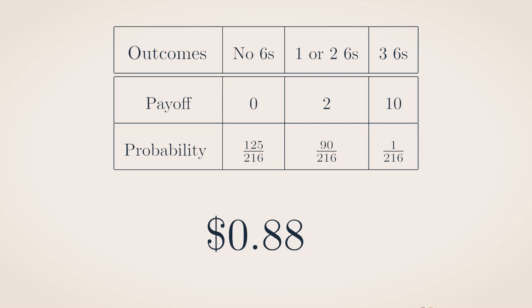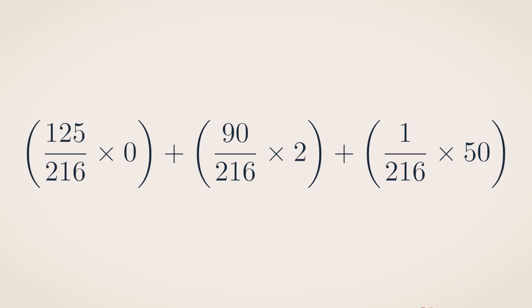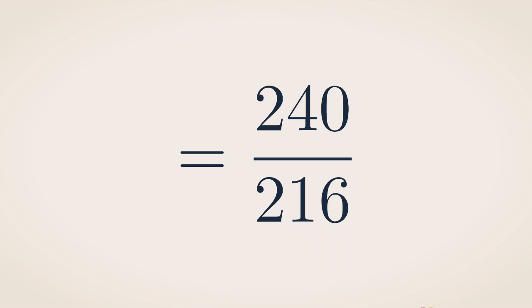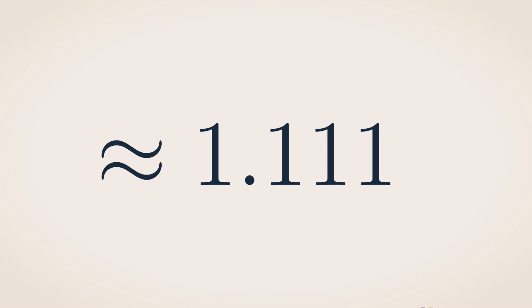On the other hand, if the house pays out $50 for a roll of 3 sixes, the expected return is larger. It's 0 times 125 over 216, plus 2 times 90 over 216. But now we get 50 times 1 over 216, which works out to 240 over 216, which is about 1.111.